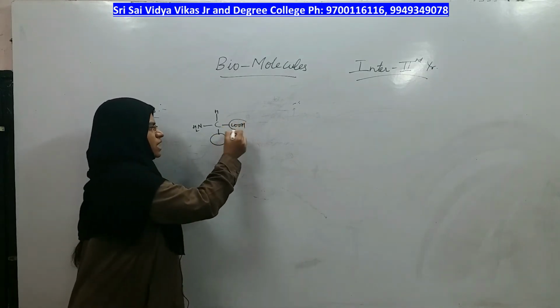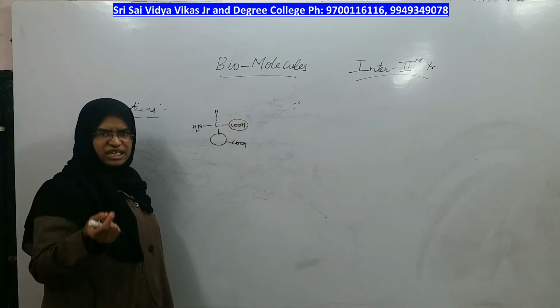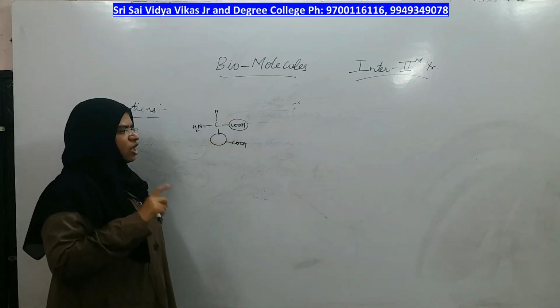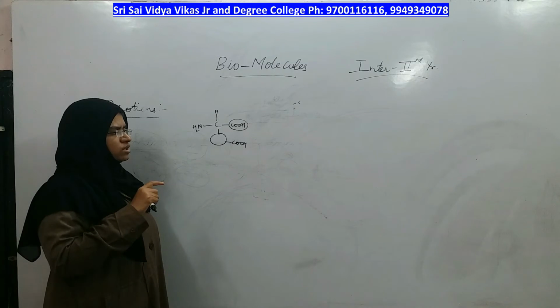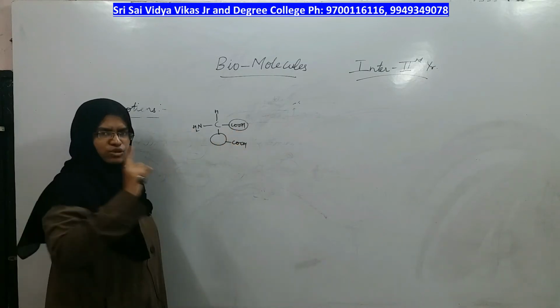Already one was there. On top of that, there is one more carboxylic acid present on the fourth group. Then the total number of acidic groups it has is 2. But the basic group is only 1.